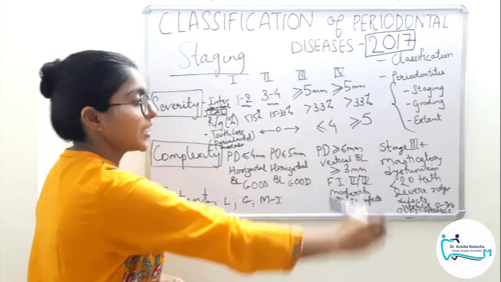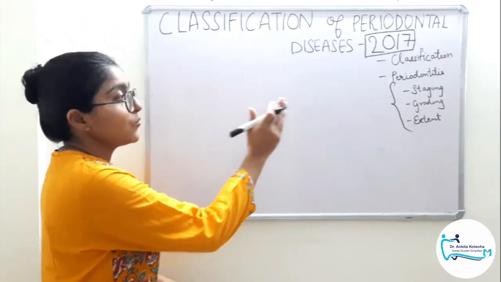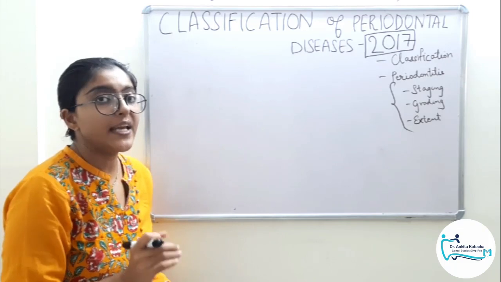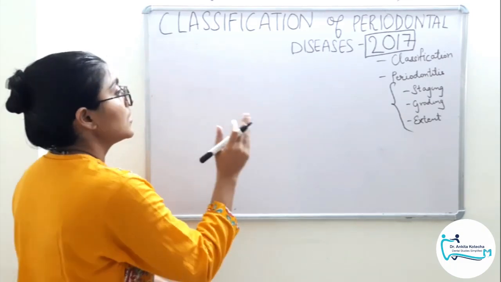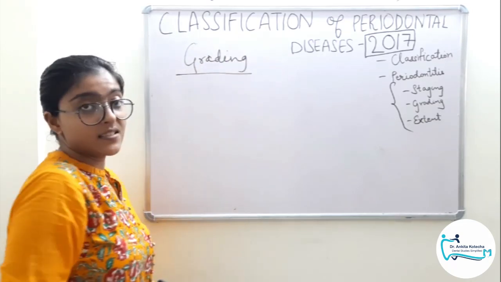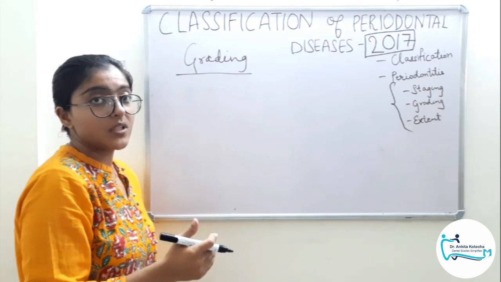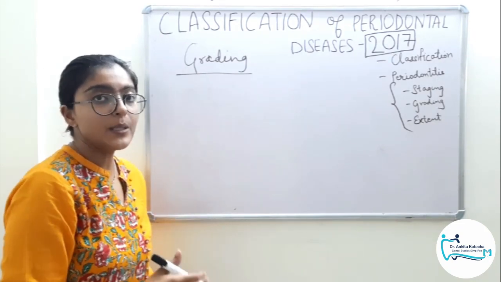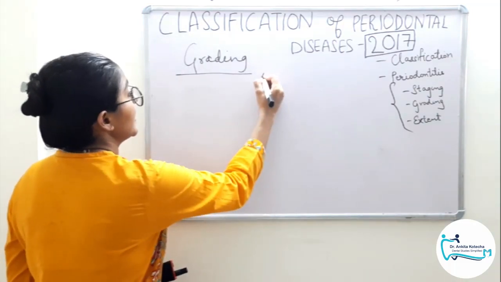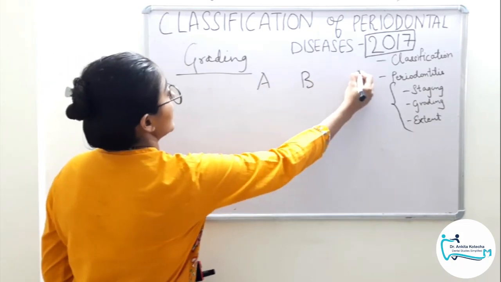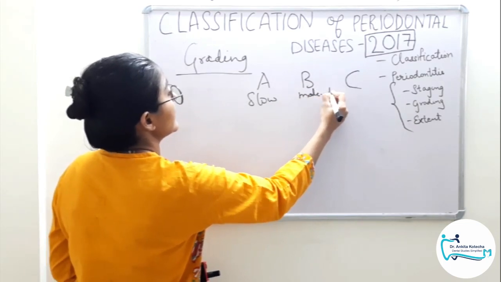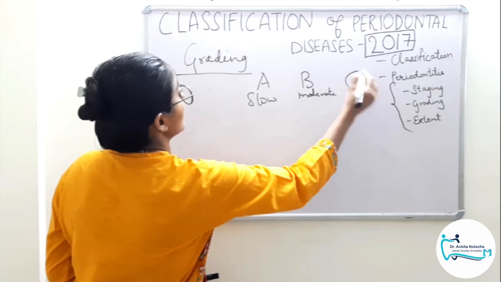Now we will discuss the grading. So when staging was aimed at assessing the severity of the disease, followed by complexity of the case management and the extent and distribution of the disease, grading is aiming at assessing the rate of disease progression, that is the disease activity, assessing the treatment outcomes, that is responsiveness to our standard therapy, and impact on the systemic health. Clear? So now grading, we have mainly three grades: A, B and C. A is slow rate, B is moderate rate and C is rapid rate of disease progression.